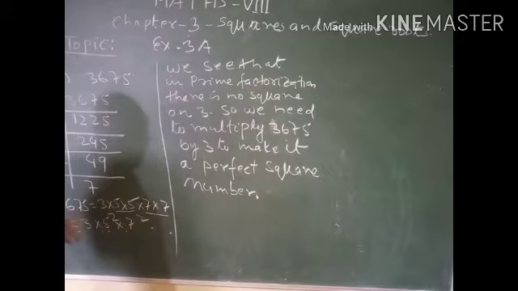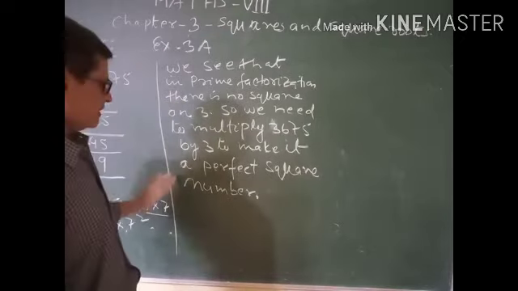So how can we bring a square on 3? If we multiply this by 3, then there will be a square on 3 also. By which number will we multiply so that 3 gets a square? Certainly we should multiply it by 3. Then we can write the square root.